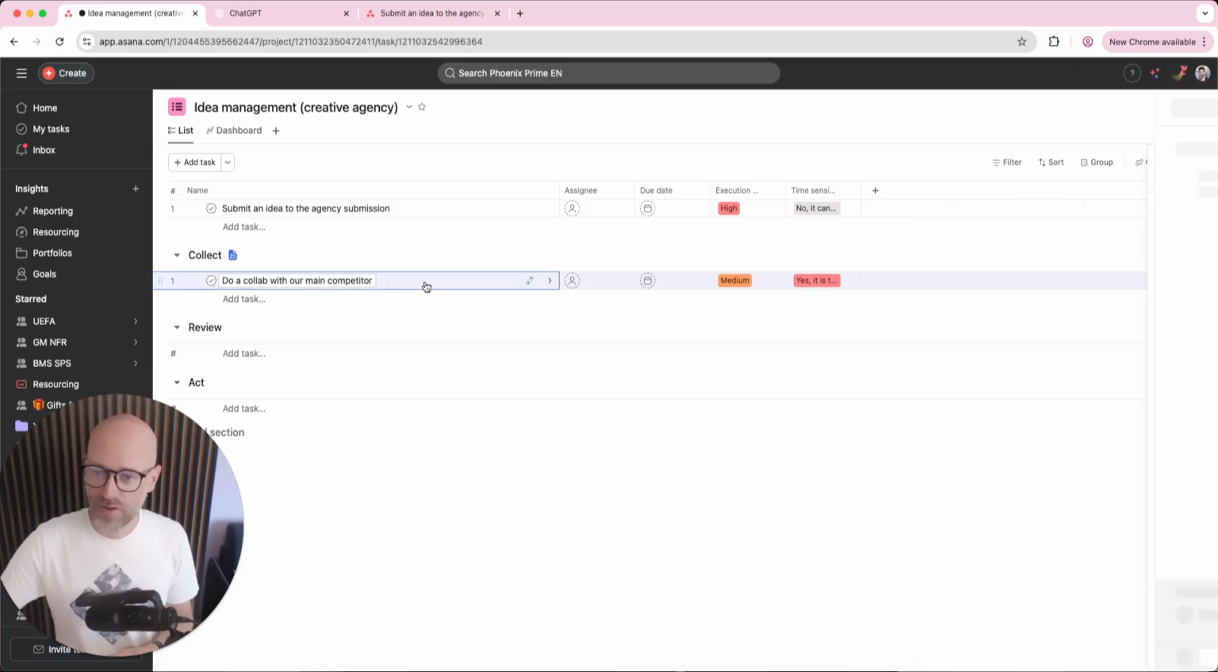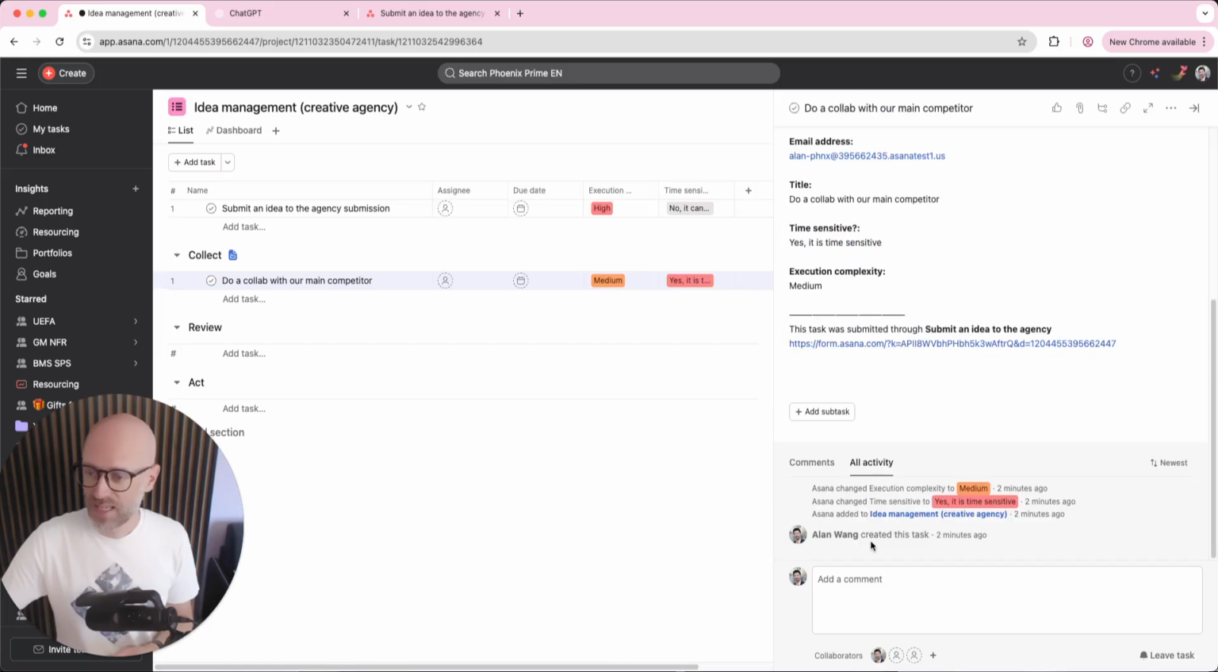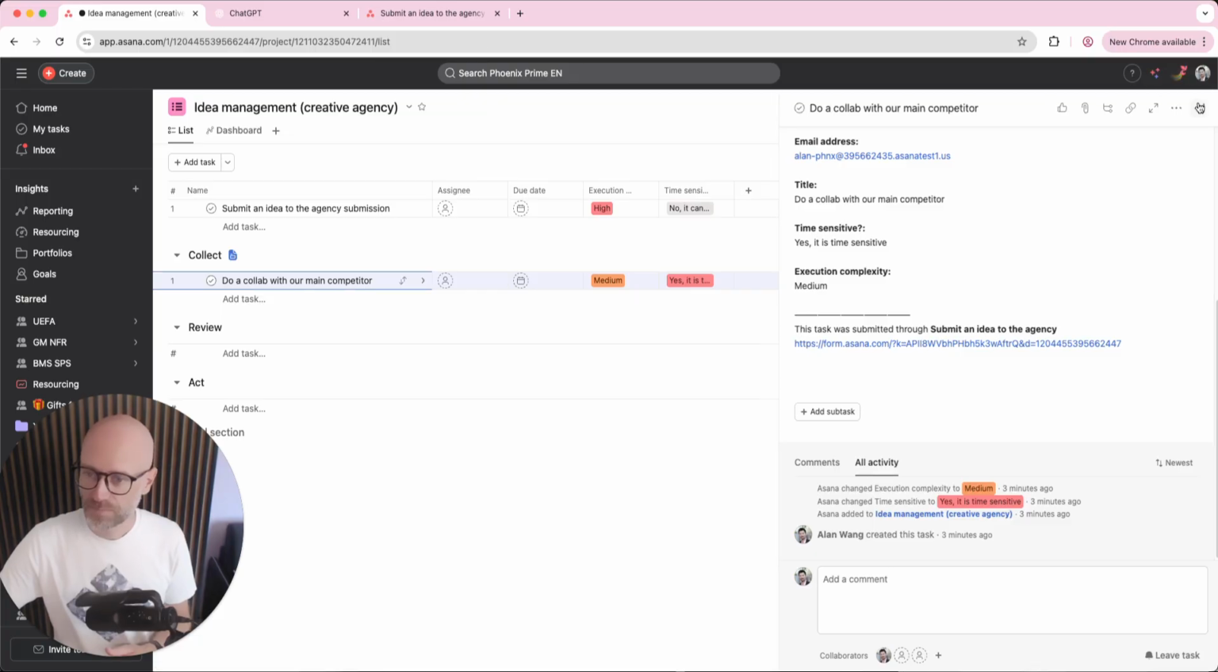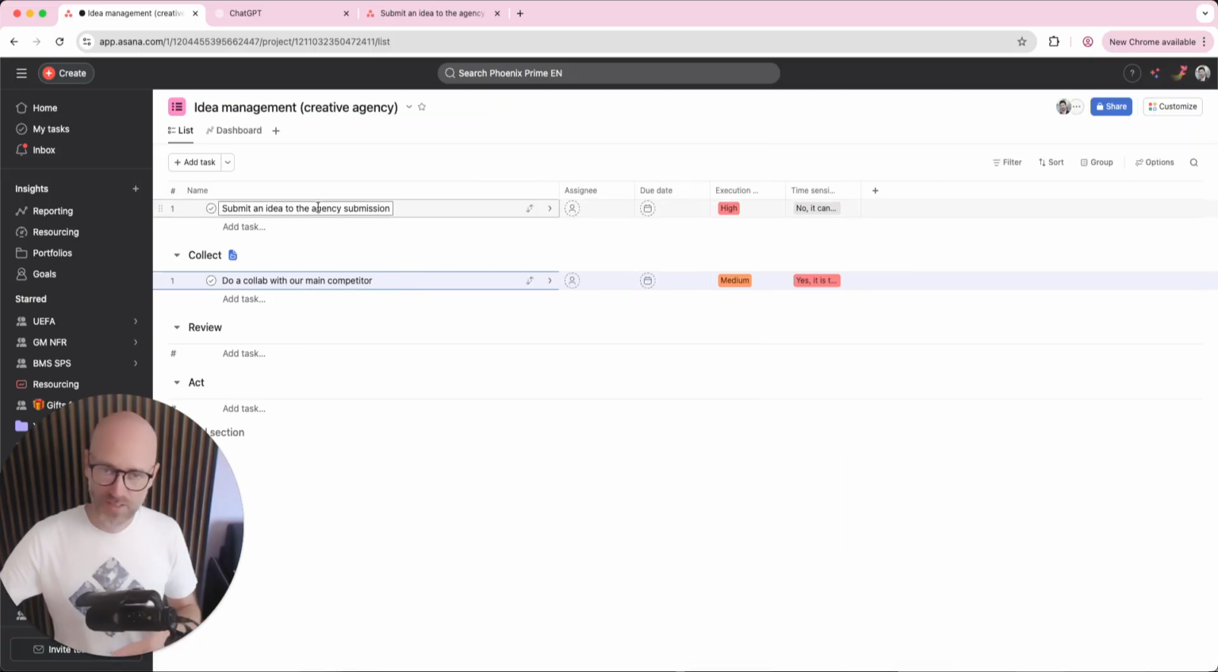What's even better is you can see the task appears as created by the form submitter. Also, the submitter appears as a collaborator, so you can even have AI ask additional questions in the comments. So that's really interesting when you push things this way. So that's basically the simplest way to do this.